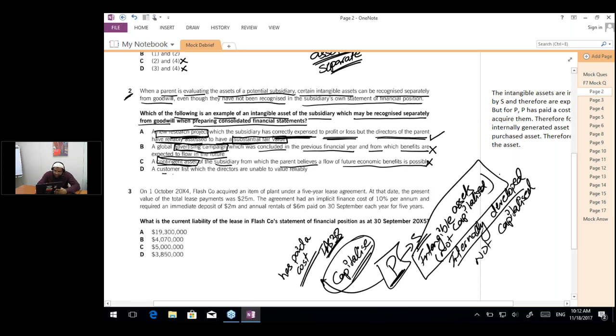And finally, a customer list which the directors are unable to value reliably. Customer lists are capitalized if they are purchased, but as their value is not reliably measurable, we are not going to capitalize this. So your answer to part 2 is actually A. This is the answer to the question.